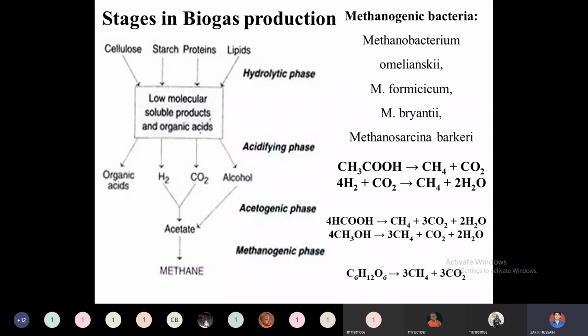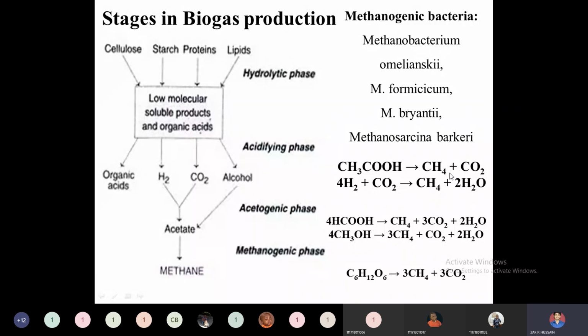Then the next phase is the methanogenic phase. In the methanogenic phase, methanogenic bacteria like Methanobacterium omelianskii, M. formicicum, and M. bryantii will play a major role in converting acetate to methane. So the following reactions will take place in all these phases, converting whatever alcohol, hydrogen and carbon dioxide is formed to methane and carbon dioxide.